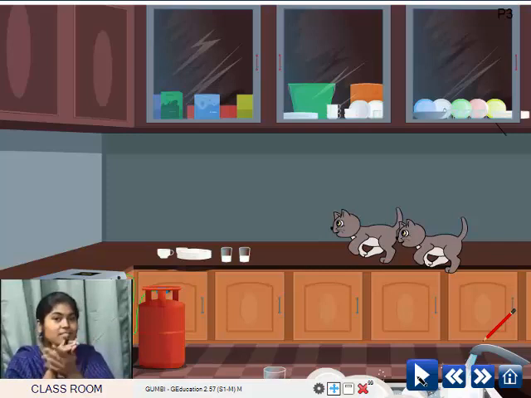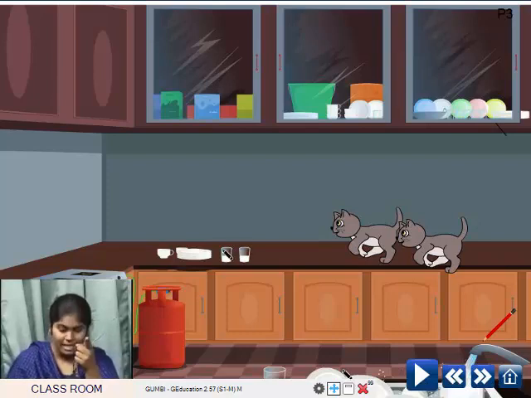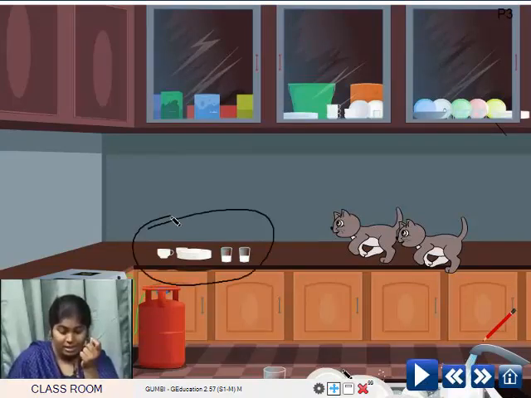Look at the screen, children. They have jumped over the fence and they have come somewhere. Where have they come, these two cats? Yes, they have entered some kitchen. And what do you see on the shelf, children? There is something, right? The cats are coming. What is this? Oh, that's their favorite food. It's milk. There's milk kept on the shelf or on the platform.